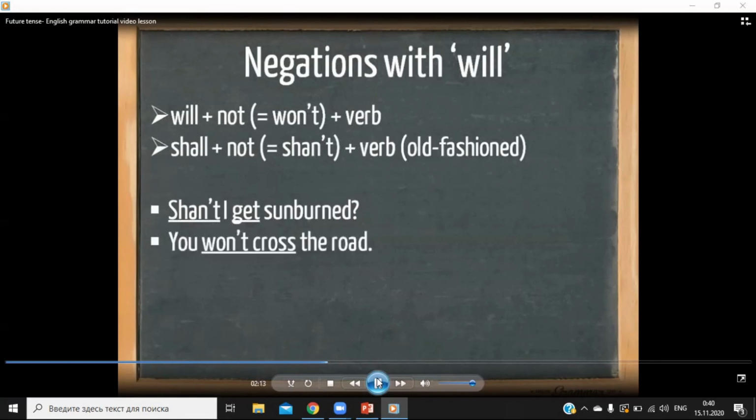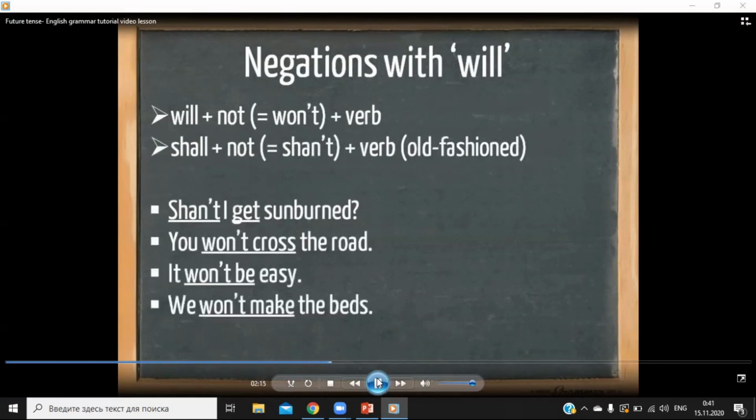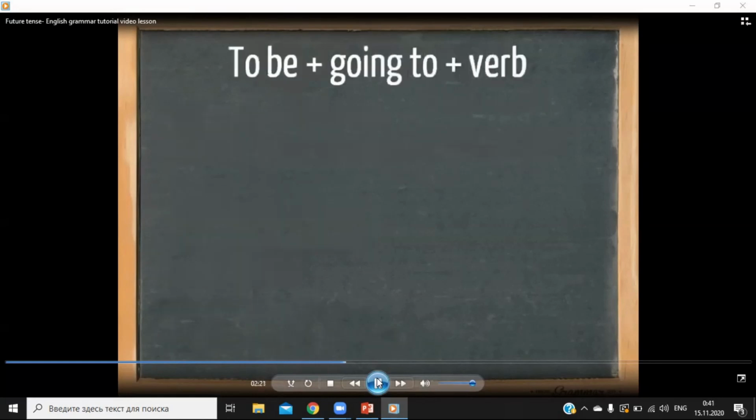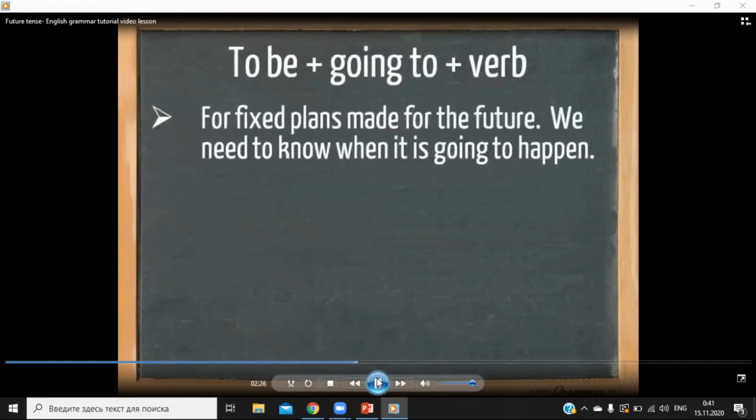You won't cross the road. It won't be easy. We won't make the beds. And they won't need a passport. Now let's take a look at that other form, to be plus going to plus the verb. We use this form for fixed plans made for the future.